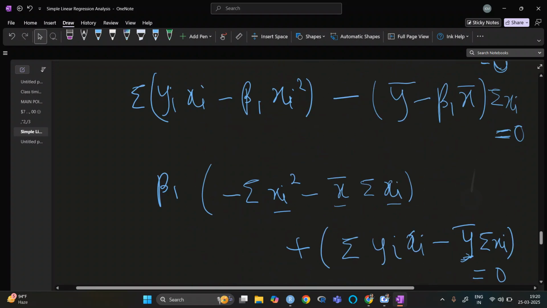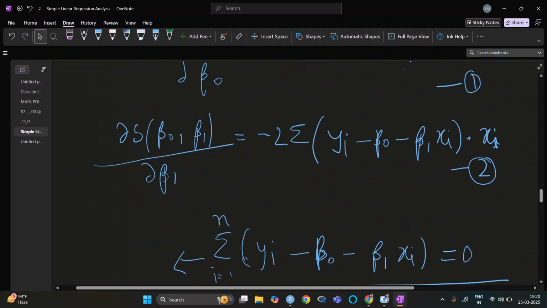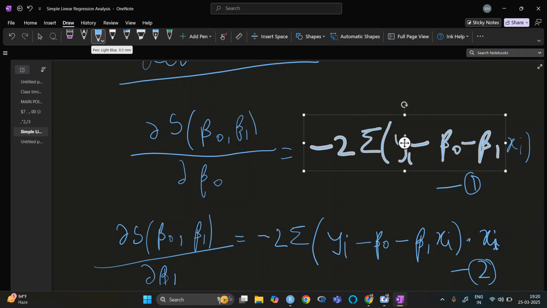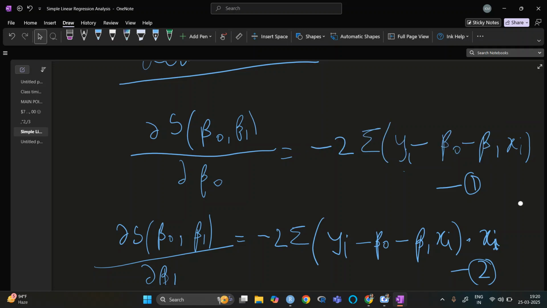Now for the beta naught I have, if I do with respect to beta 1, this one is constant, this one is constant, this one is the only part. So beta 1 will be 1, so it will be minus of xi. So minus of xi summation, okay, so it is summation xi.